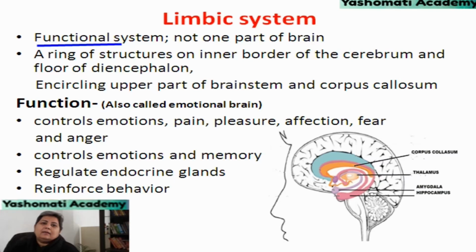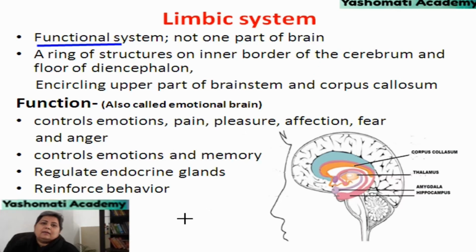Amygdala assesses the emotional value of the stimuli, and if amygdala is hyperactive, it can lead to inappropriate fear and anxiety, and if the limbic system is dysfunctional, it may be manifested as epilepsy, dementia, anxiety disorder, schizophrenia or autism.